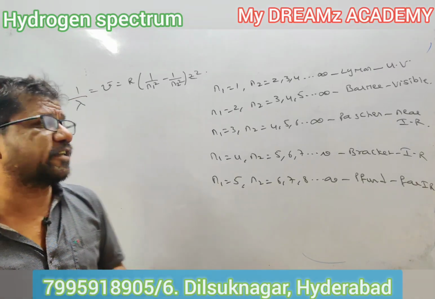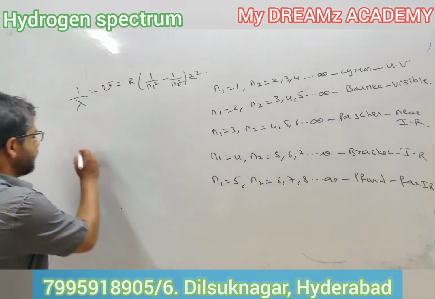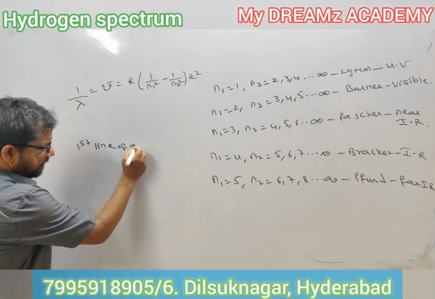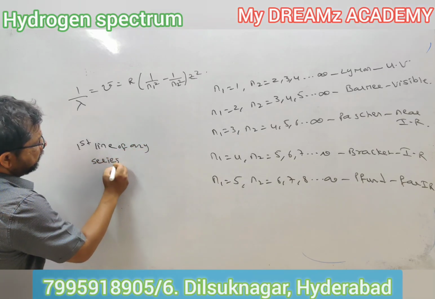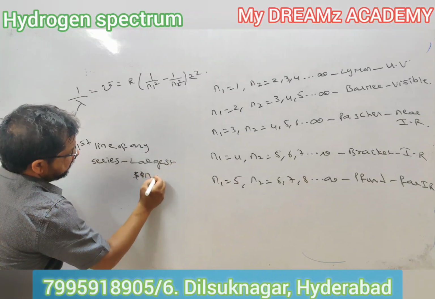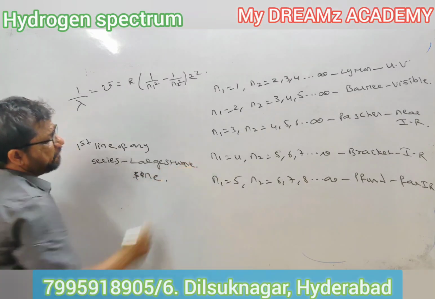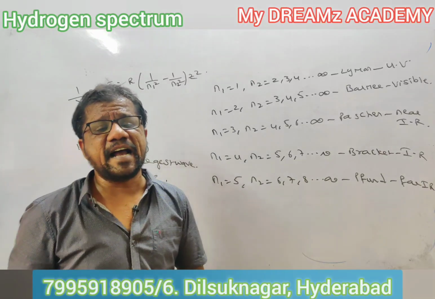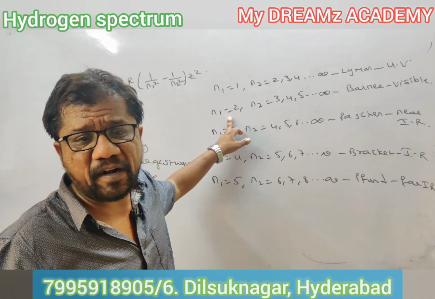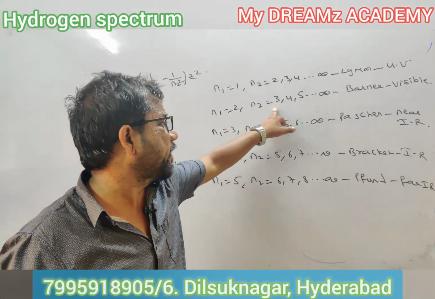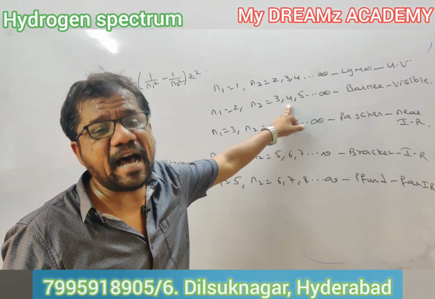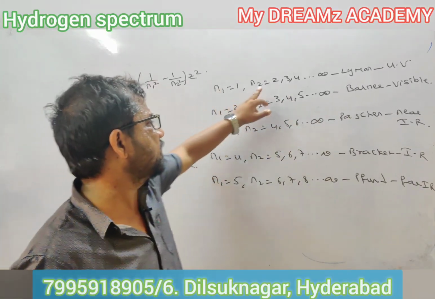How does the examiner use the questioning area? First line of any series is called as what? Largest wavelength. First line of any series will be the largest wavelength of that series. For example, calculate the largest wavelength of Balmer series. Means first line, n1 is equal to 2. Balmer means n1 is equal to 2. n2 should be equal to what? 3. Why? Because 3 is called the first line. First line is otherwise called as what? Largest wavelength line.